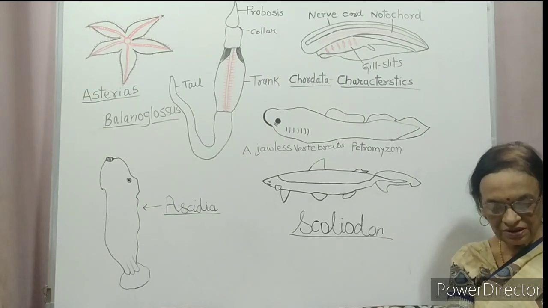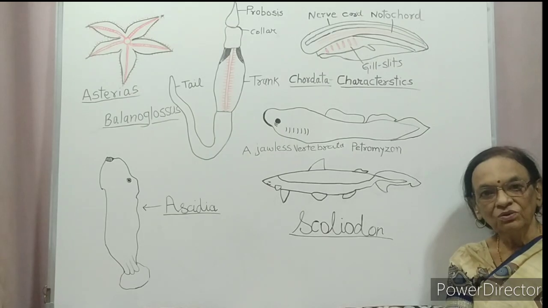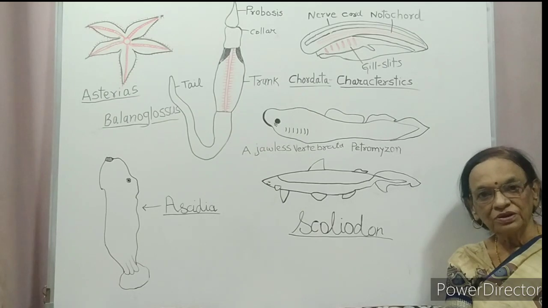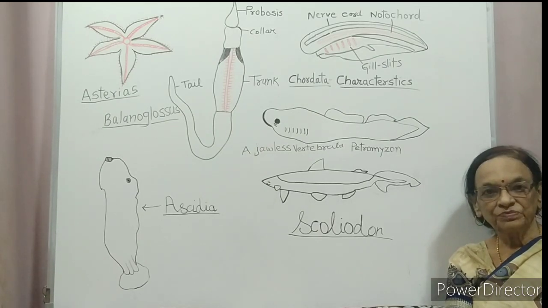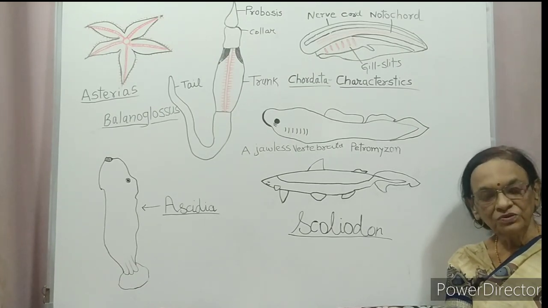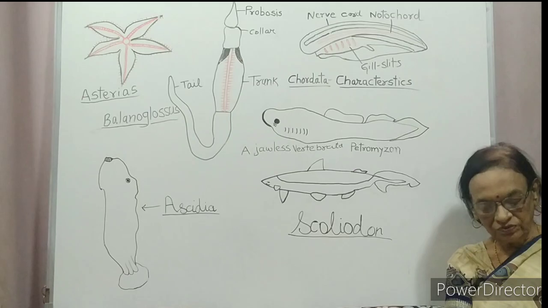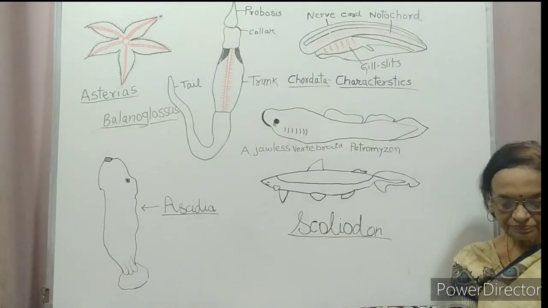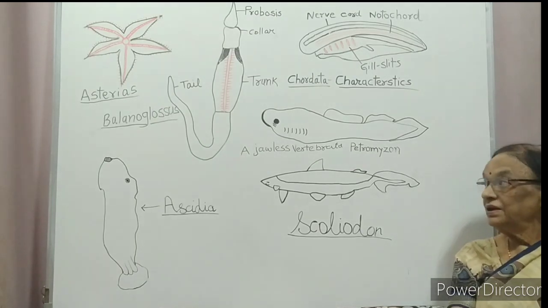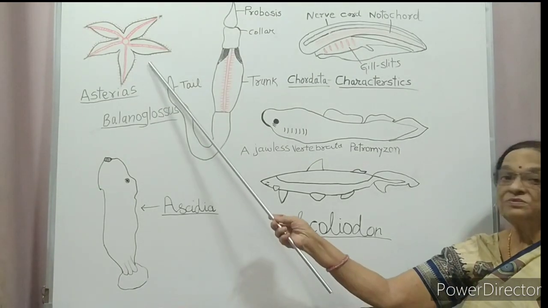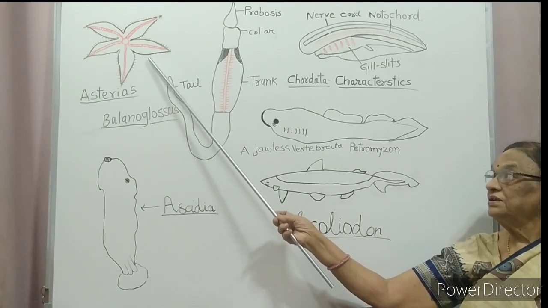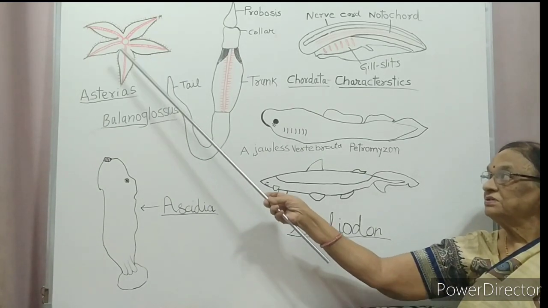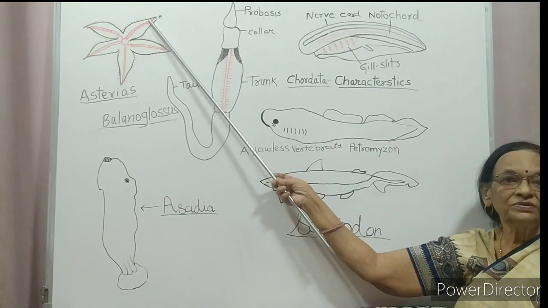The water vascular system functions in locomotion, capture and transport of food, and respiration. Example, Asterias. Asterias means starfish. You can see this is the water vascular system of starfish.